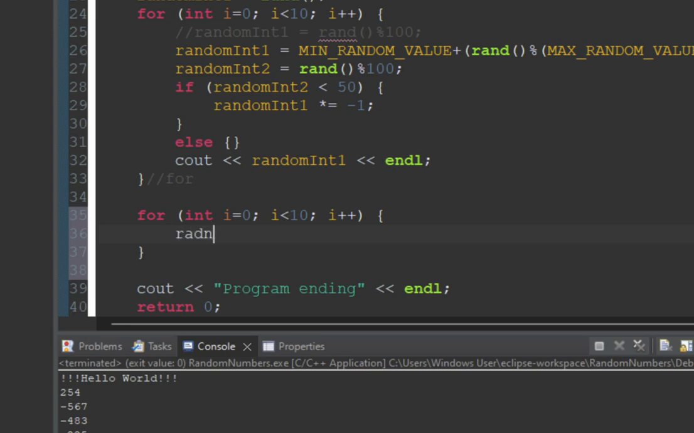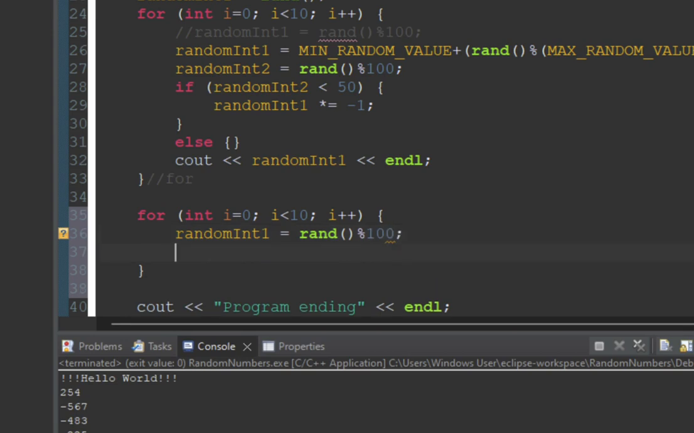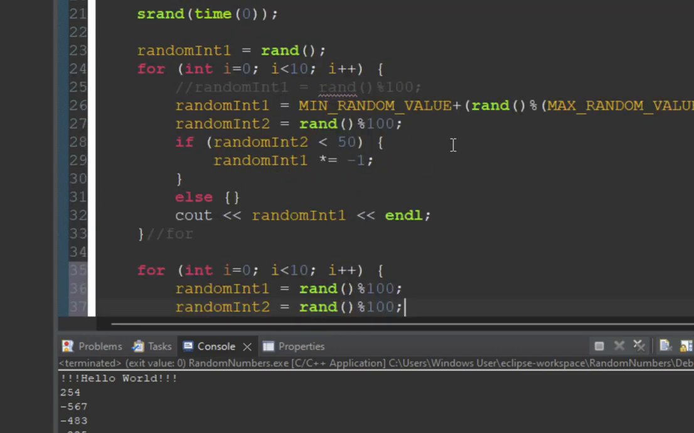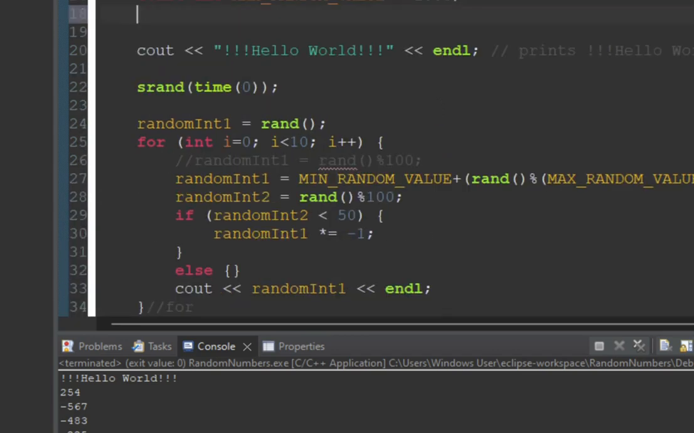So what I'm going to do is I'm going to say random int1 equals rand. And let's say we want our floating point number to be less than 100, so we're going to say modulus 100. And we're going to do it again, except this time we're going to put in random int2 and make that %100. And then I'm going to create another variable up here. I'm going to say double random double. Well, let's initialize it to 0. Why not?